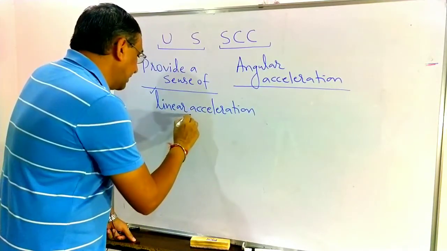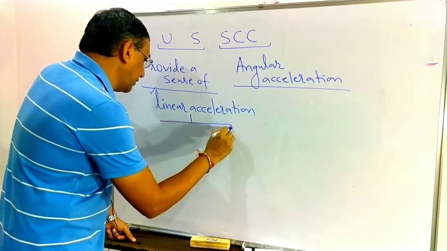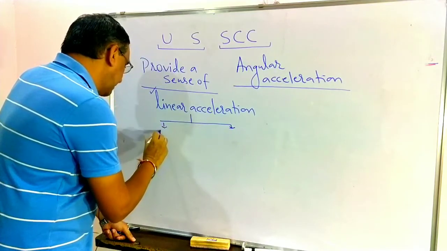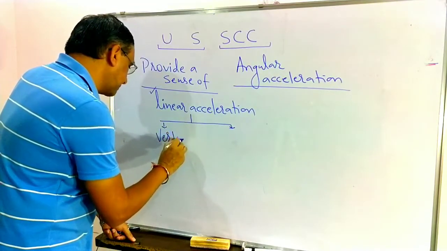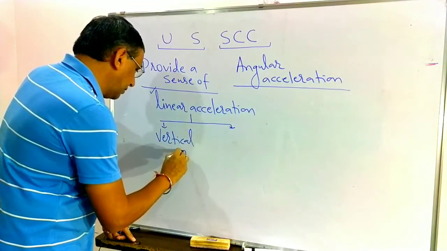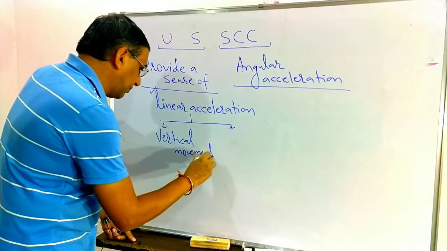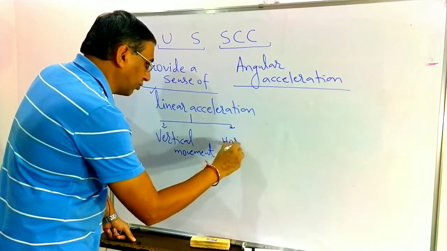There are two types of linear acceleration. One is known as the vertical movement, and the second one is known as the horizontal movement.